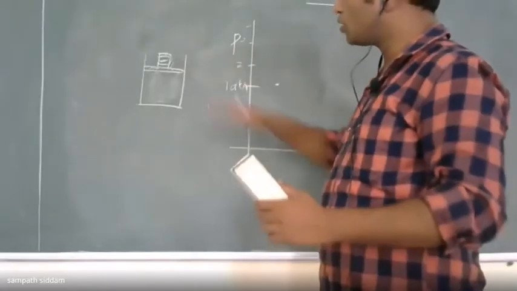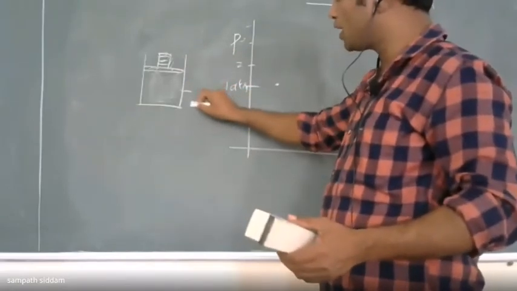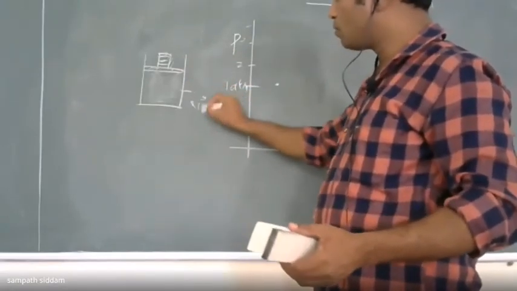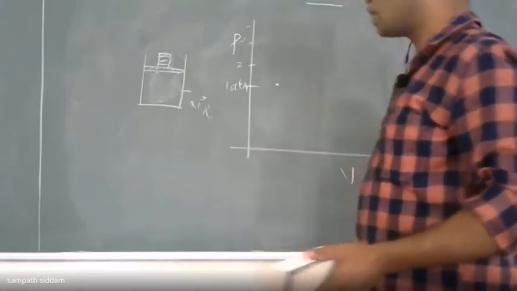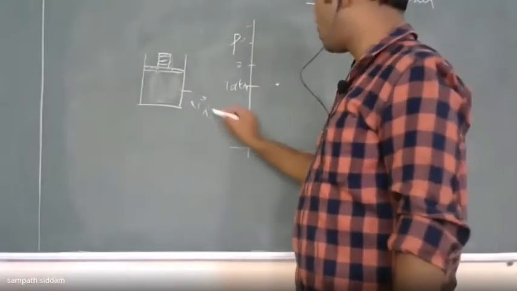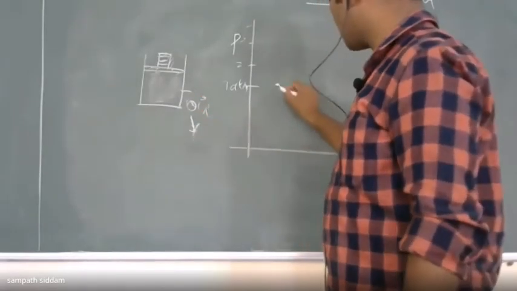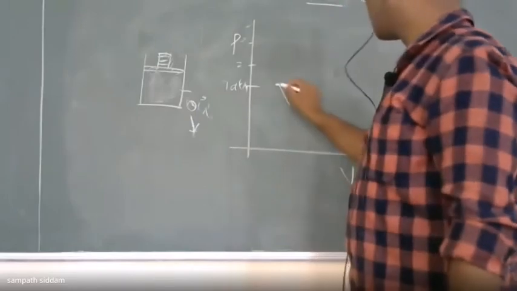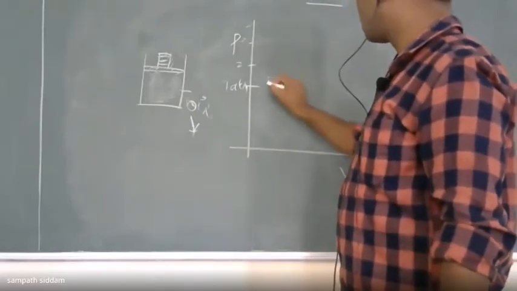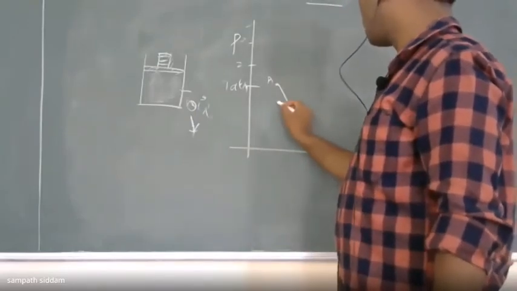The piston moves upward. Then what happens to properties like pressure, specific volume and temperature? Pressure decreases. Pressure will drop down. Let me take this as A and this as B.